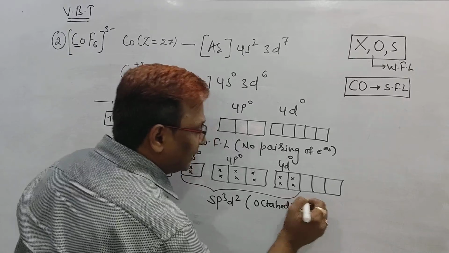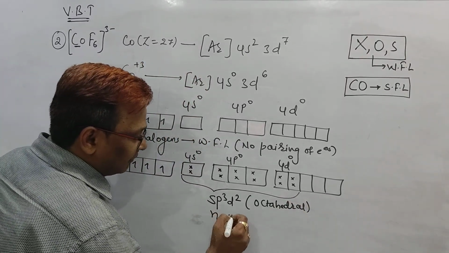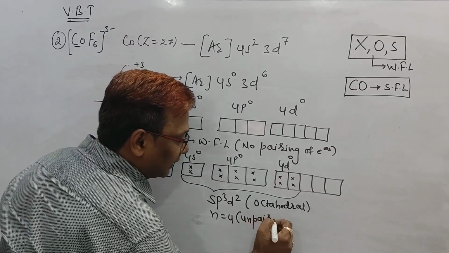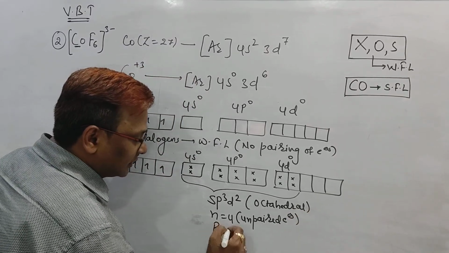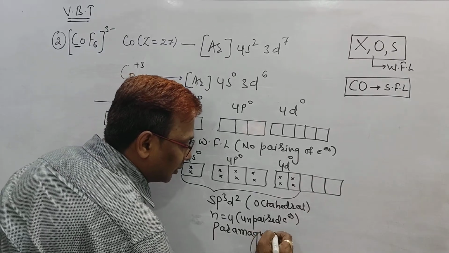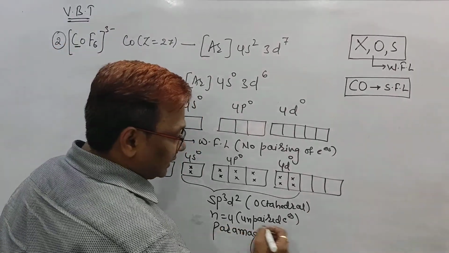Sir, does it have any unpaired electrons? Yes sir, 4 unpaired electrons are there. So the number of unpaired electrons is 4. And because of the presence of unpaired electrons, what magnetic property does it show? Sir, it is paramagnetic in nature. Paramagnetic in nature. The number of unpaired electrons is 4.